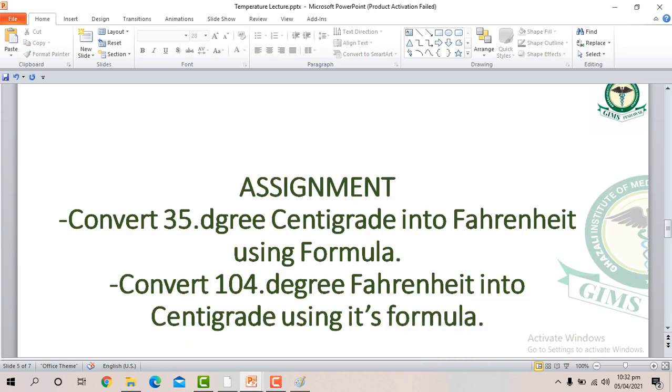Girls, you have to try this formula as I told you. I solved one formula for you and you must try it personally as well.